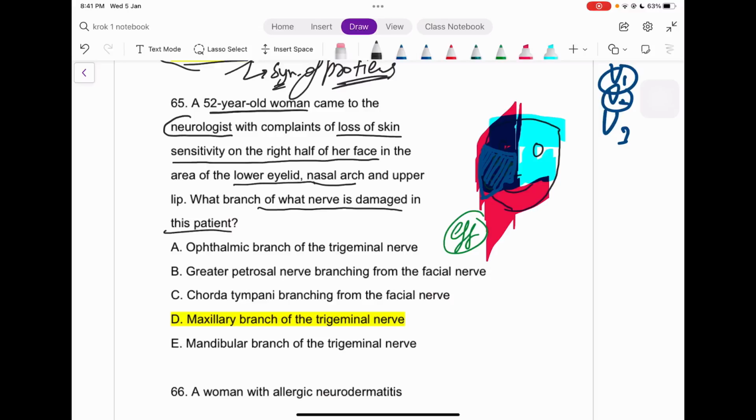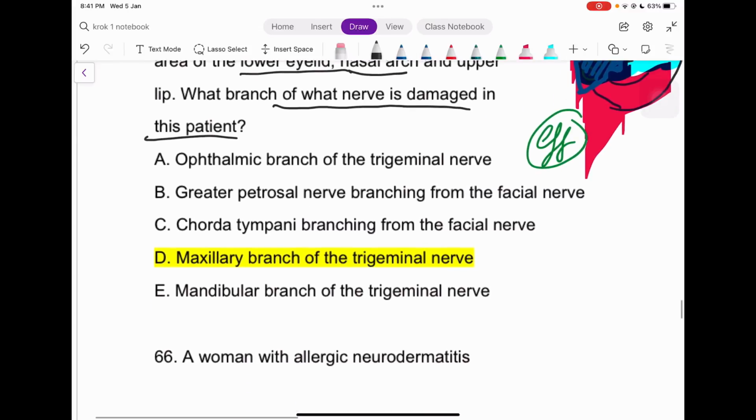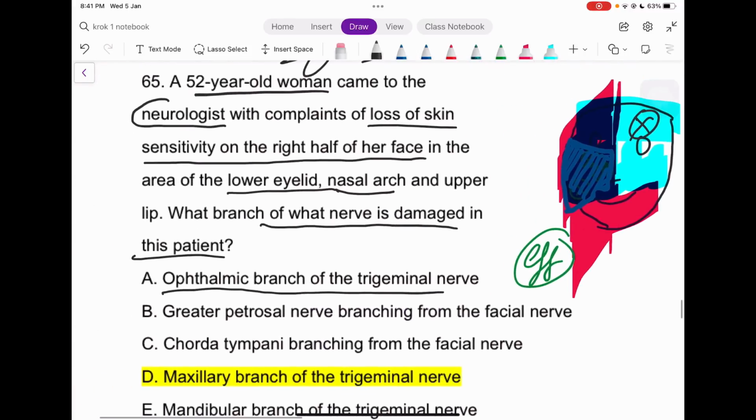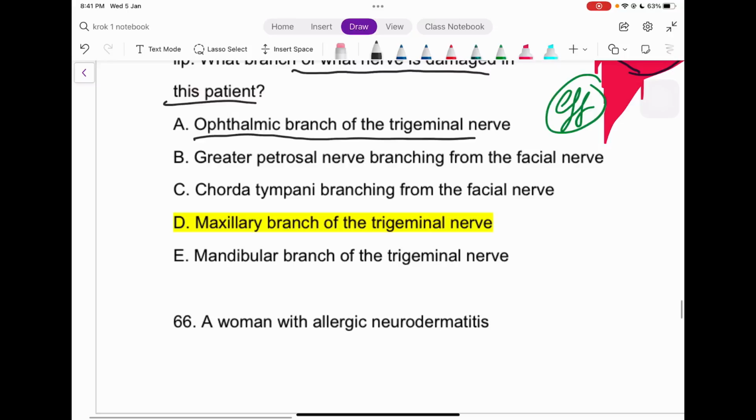Now let's see the options. Ophthalmic branch of the trigeminal nerve: no, it must be about this area or maybe something near to this, but it's not possible here. Greater petrosal nerve branching from the facial nerve, so it's cranial nerve 7, right? Nerve 7 is itself a motor nerve for most of the cases, and it's not the answer.